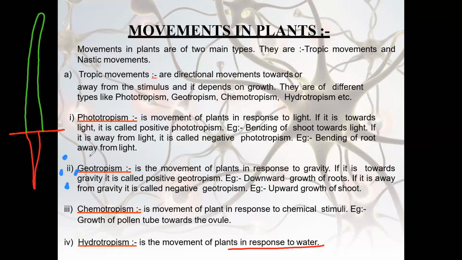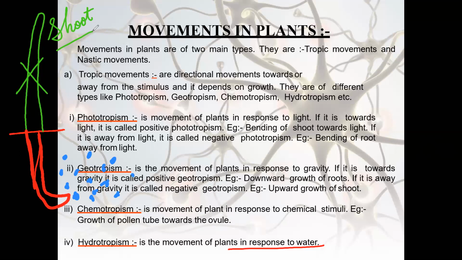If water is present on the right side, what will happen later? We will find that roots have started traveling towards the water, whereas we won't find any such movement of the shoot towards the water. So what we can conclude here is no such movement, so neither positive nor negative, right? So for example, in hydrotropism we will write movement of roots, right?